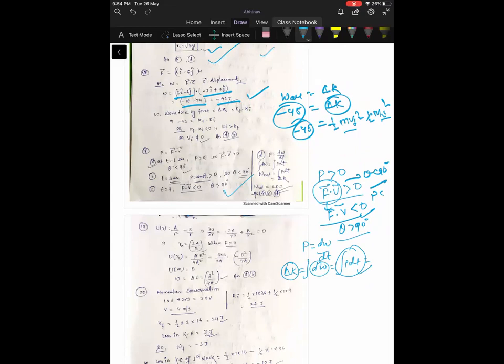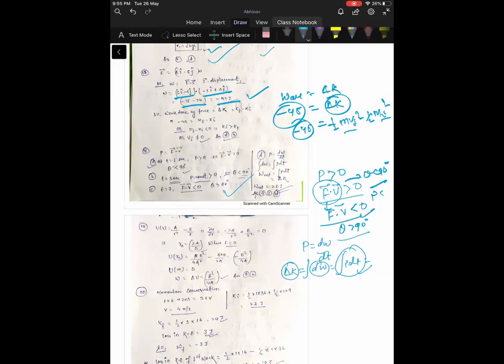The area above the t-axis will be positive and the area under the t-axis will be negative, so take the plus and minus signs into consideration. Suppose you get the upper area as 70 and the lower area as 30, so just 70 minus 30, because this one is negative. If you calculate the area, you will get a net area of 20 only. So the change in kinetic energy will be 20.